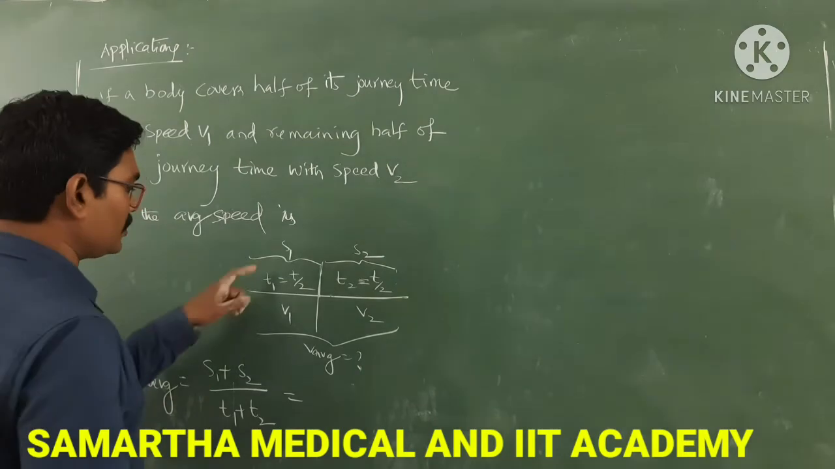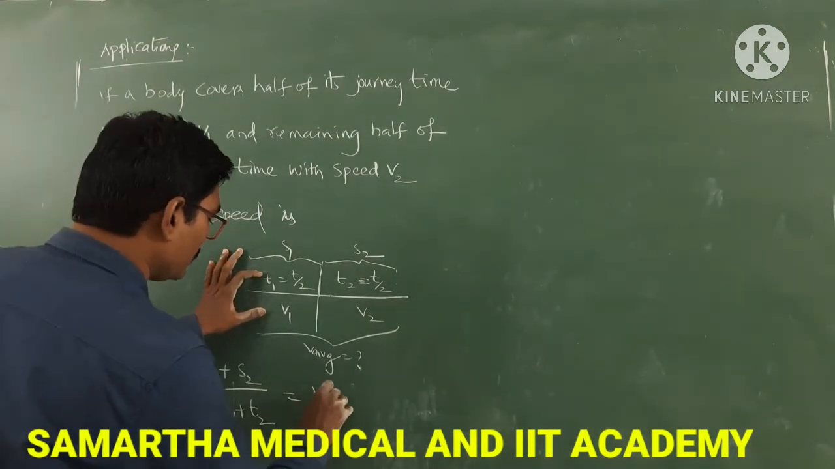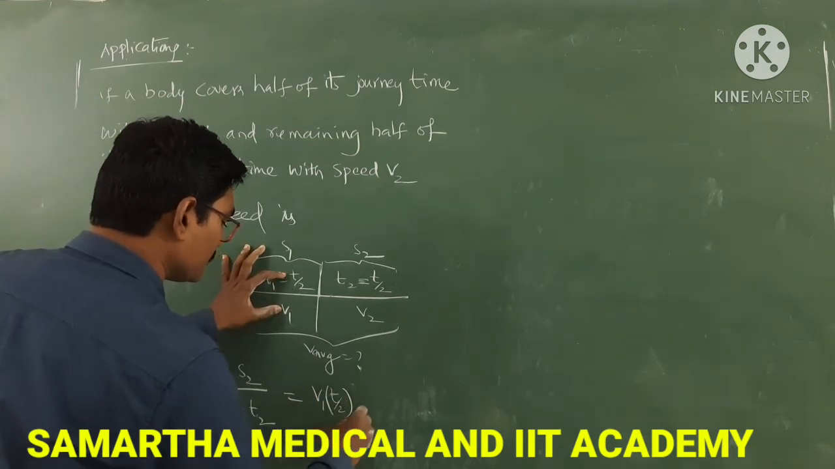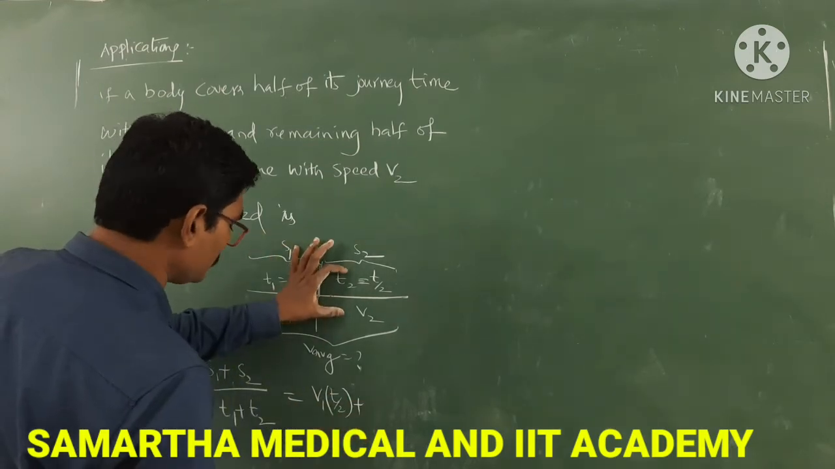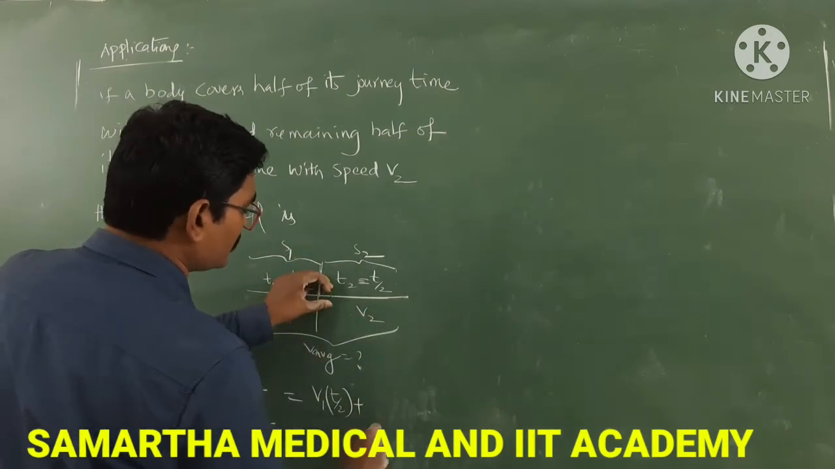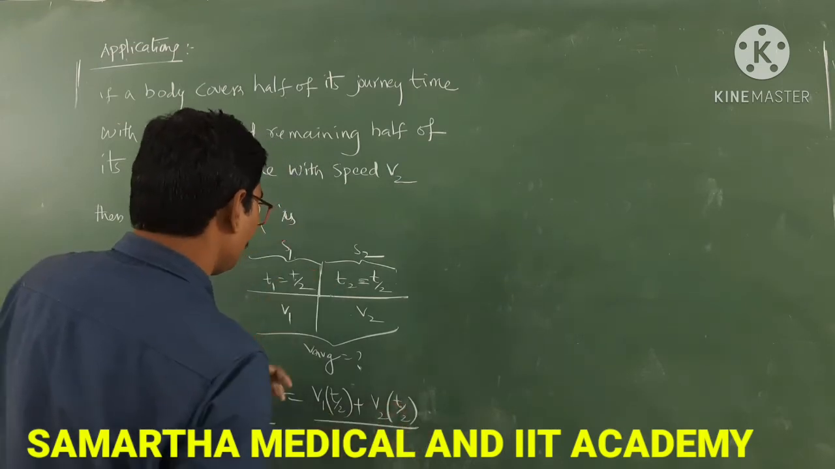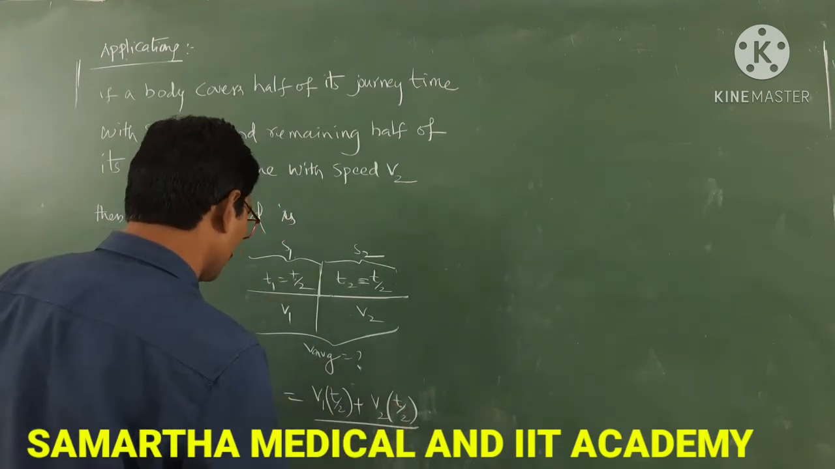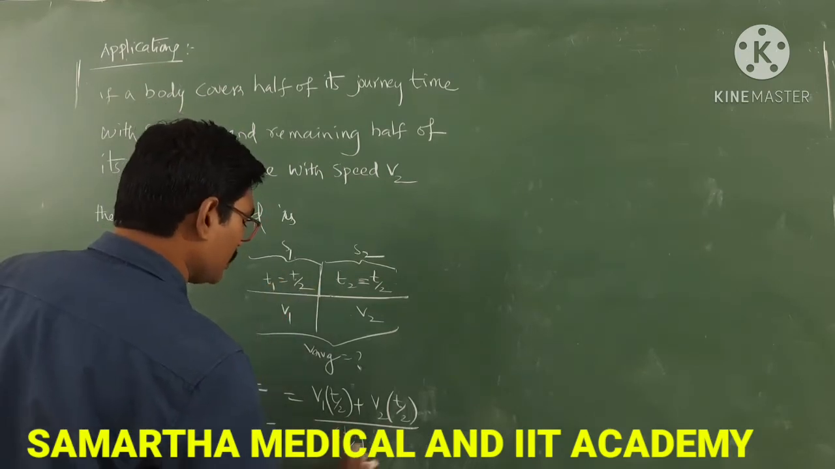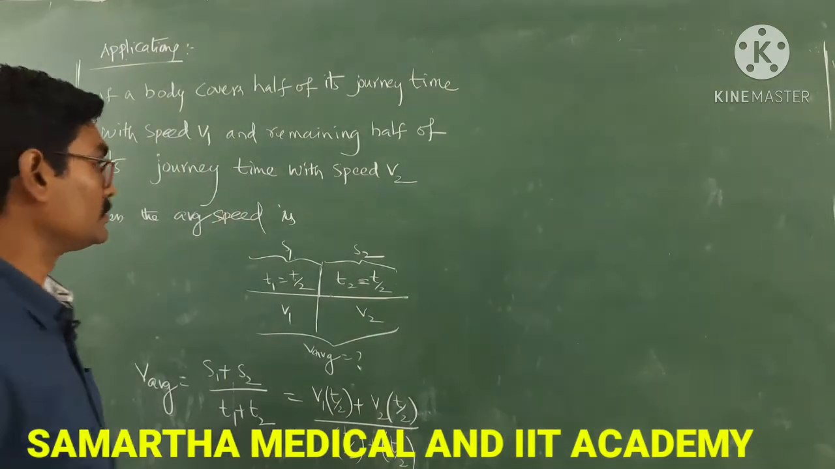So what is S1 here? S1 is equal to speed into time, so V1 into T1. What is T1 here? T by 2. Plus, what is S2? S2 is V2 into T2, which is V2 into T by 2, all by T1 plus T2. T1 is T by 2, and T2 is also T by 2. Okay, now see here.